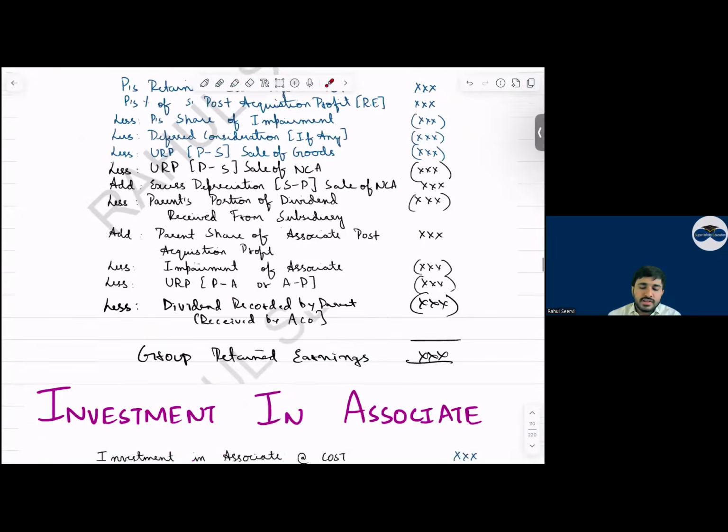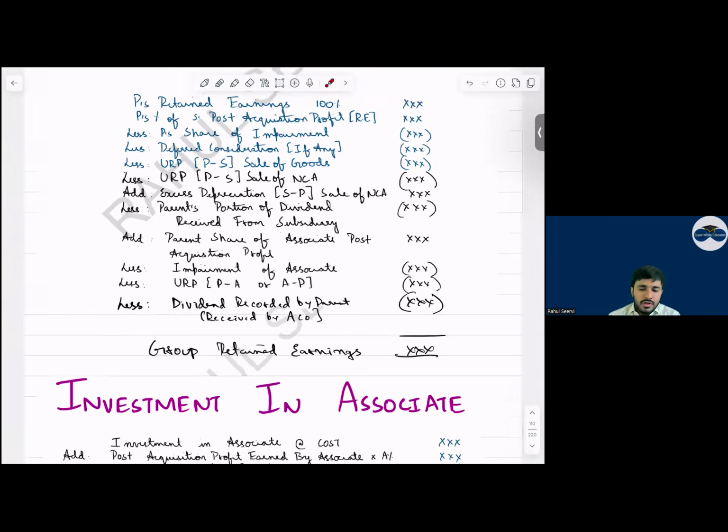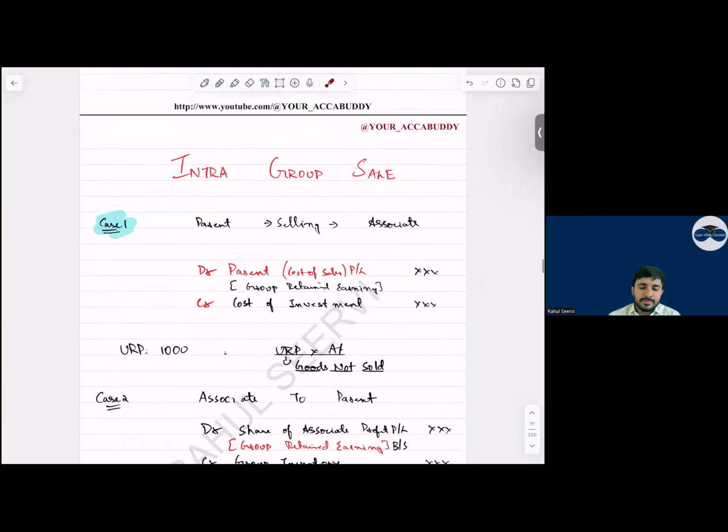Then in group retained earnings, what are the adjustments? See now, the share of profit, impairment, URP in both the cases, and then dividend recorded by parent company. Yes, but the dividend has to be removed, because we will not recognize dividend. We recognize share of associate profit. After removing the dividend, what will we record? Share of associate profit. Yes, sir. So with this, your associate accounting is done.